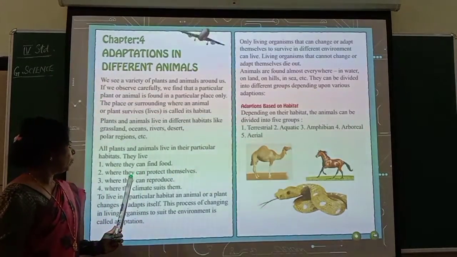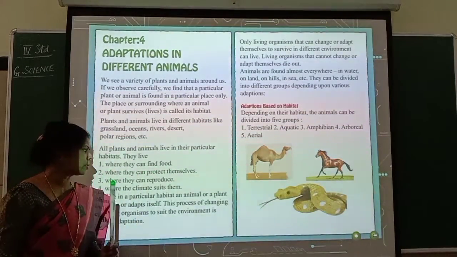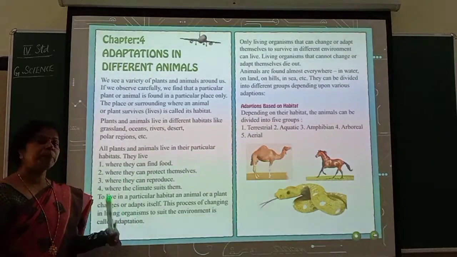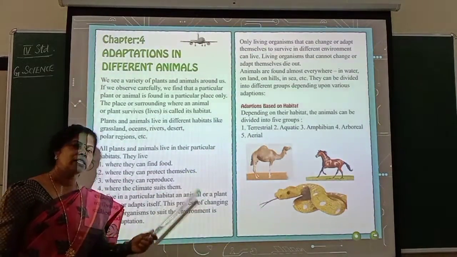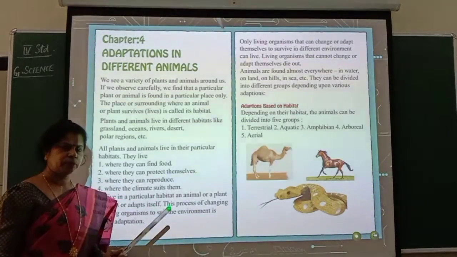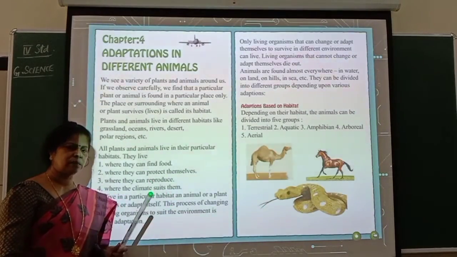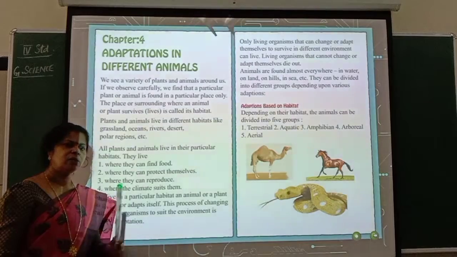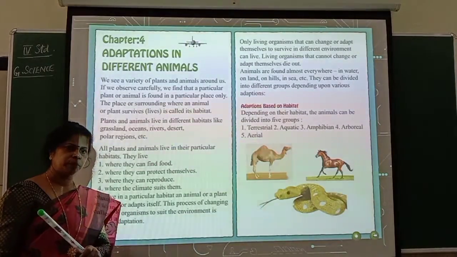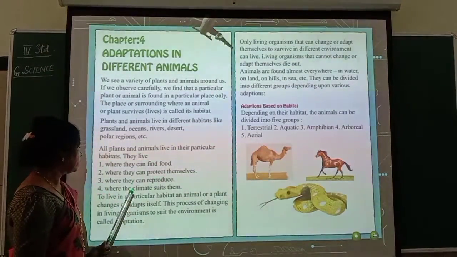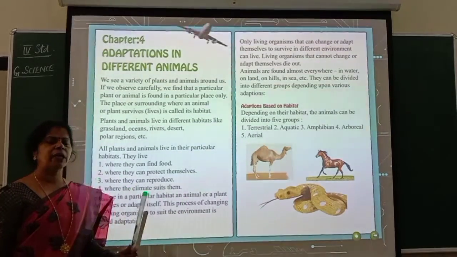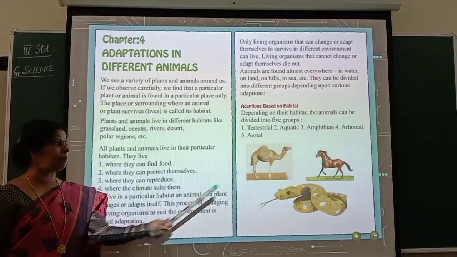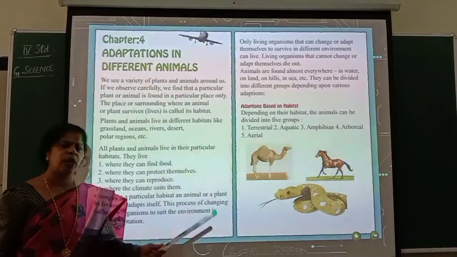So, where they can protect themselves. Where they can reproduce, means they have to produce their young ones so that their species will continue. Understood? Then, where the climate suits them, the climatic conditions also should be good. Now, for example, camel cannot go and stay in polar regions.